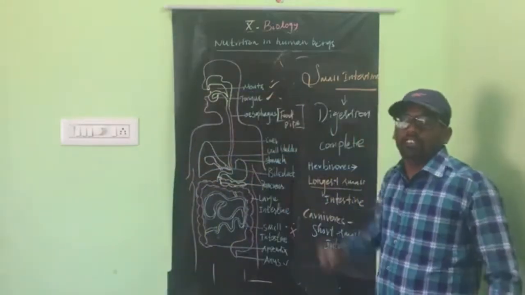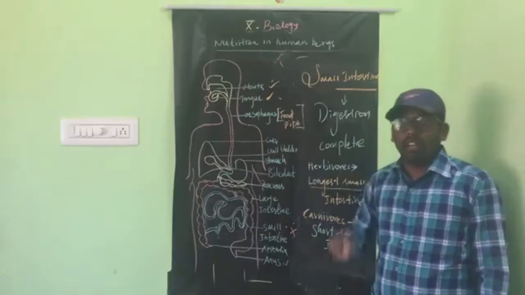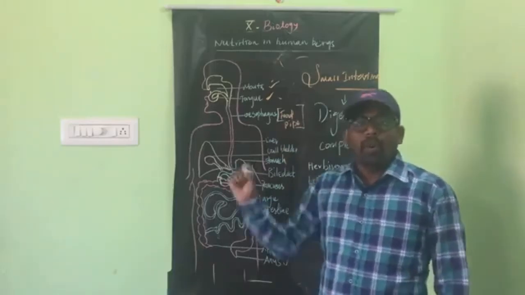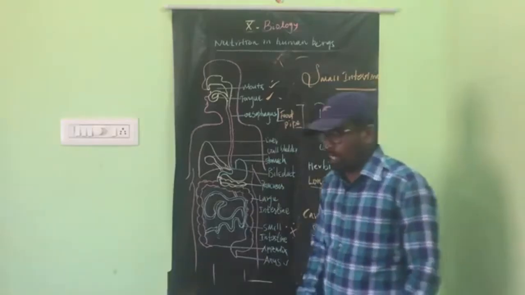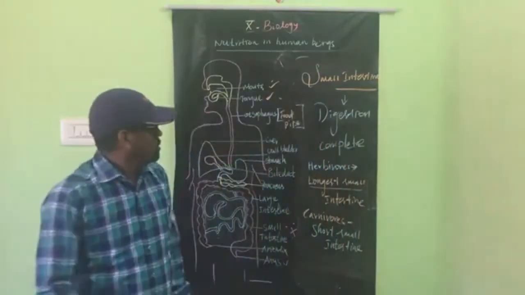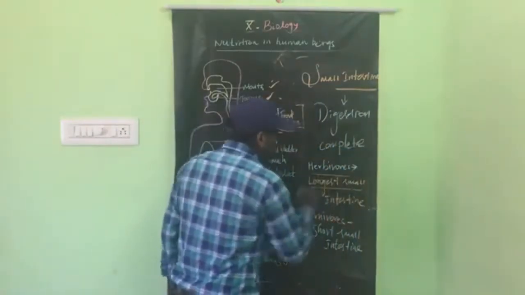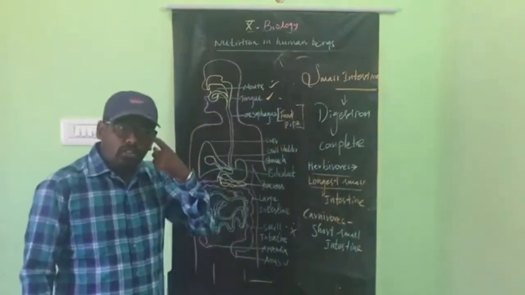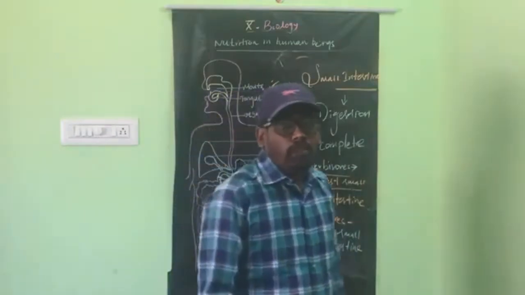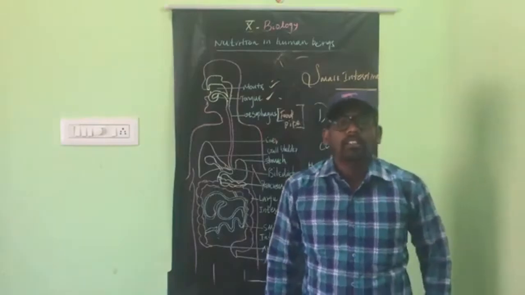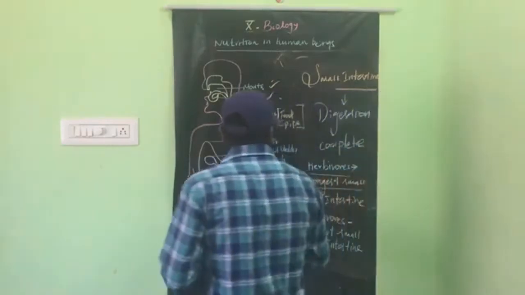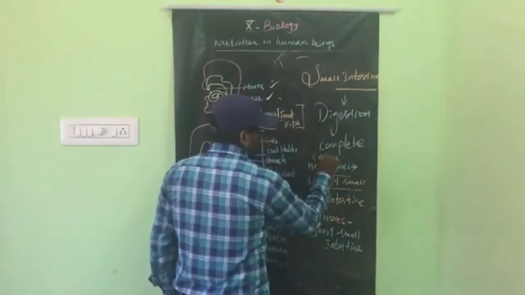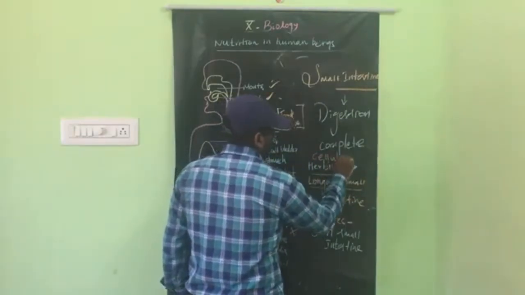A question will come: why do herbivores have the longest small intestine and why do carnivores have the short small intestine? The reason is that herbivores eat plants. What is there in the plant? The plant contains a chemical called cellulose.